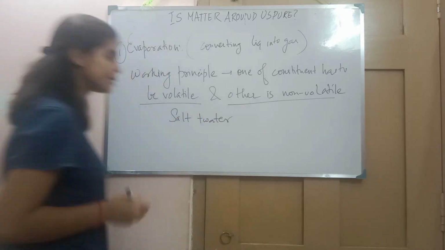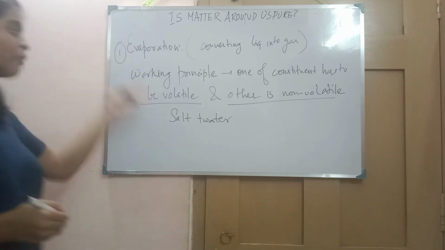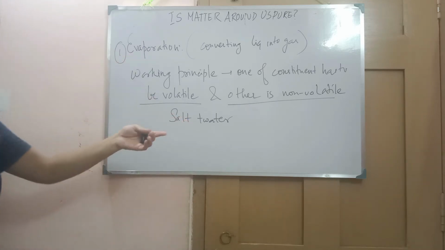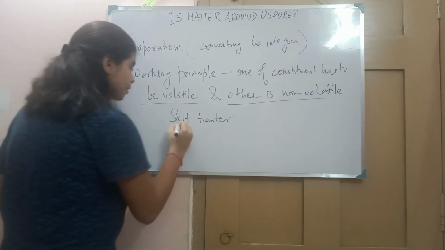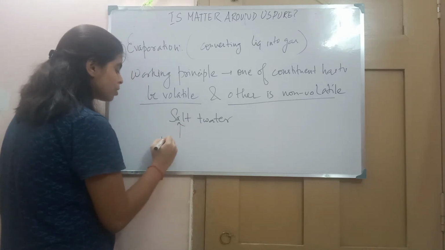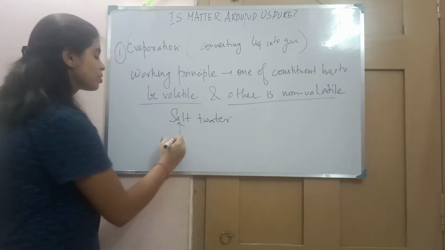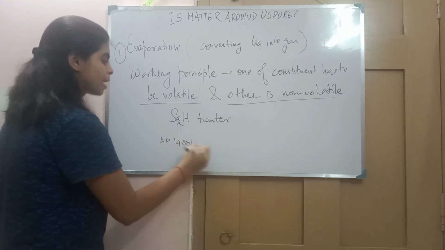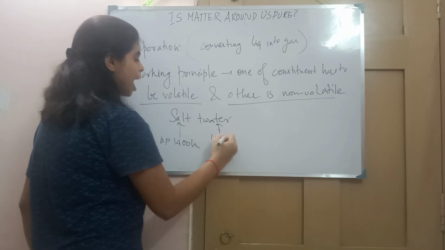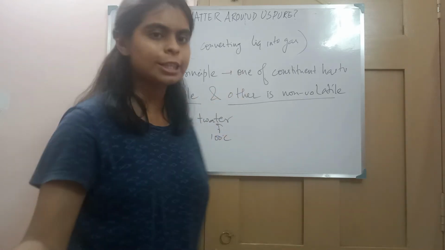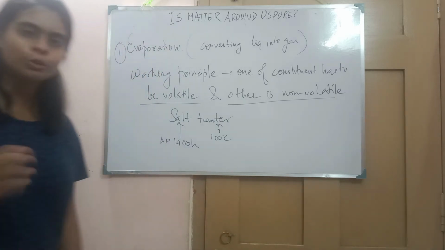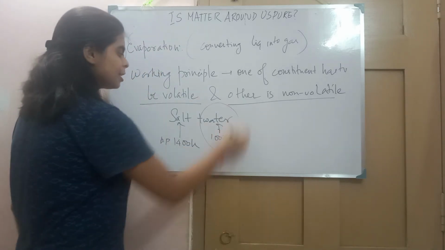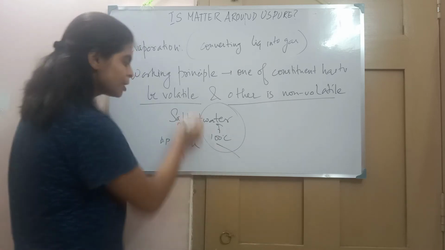For example, salt plus water. We can use the evaporation method for salt plus water, because the boiling point of salt is 1400 Kelvin, and the boiling point of water is 100. Volatile means the components which get easily converted into gas. Water can easily get converted into gas at 100 degrees, but salt won't.